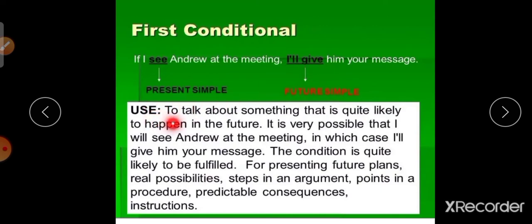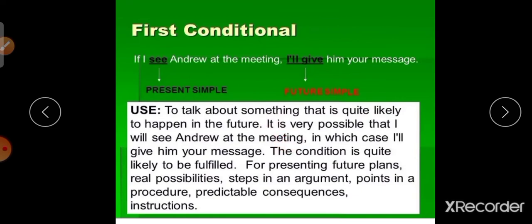For the usage, it talks about something that is quite likely to happen, that is a likely conditional. It is very possible that I will see Andrew at the meeting, in which case I will give him your message. The condition is quite likely to be fulfilled. It is for presenting future plans, real possibilities, steps in an argument, points in a procedure, predictable consequences and instructions. These all come under first conditional.